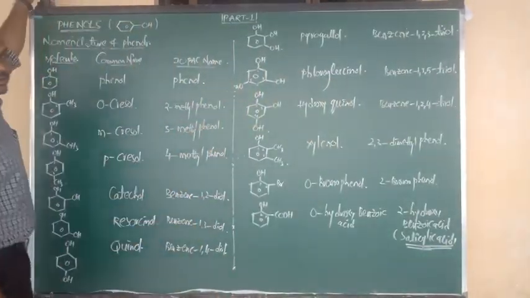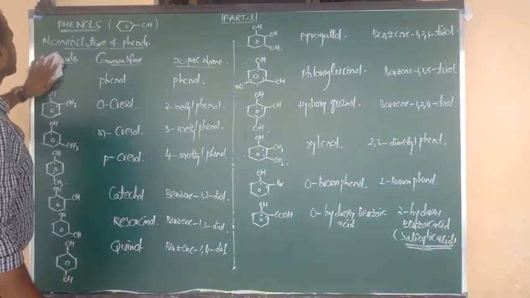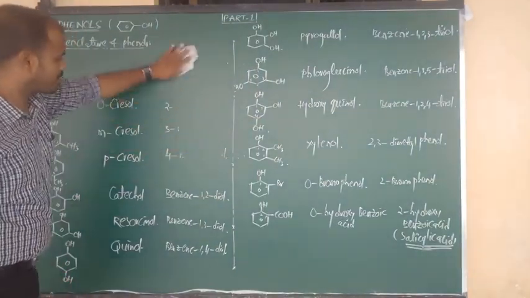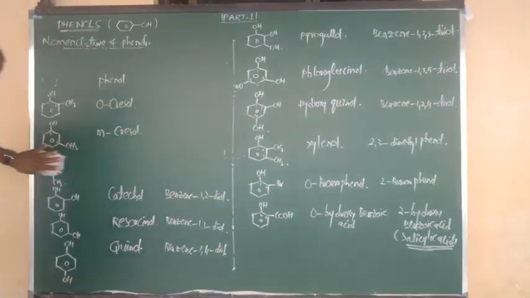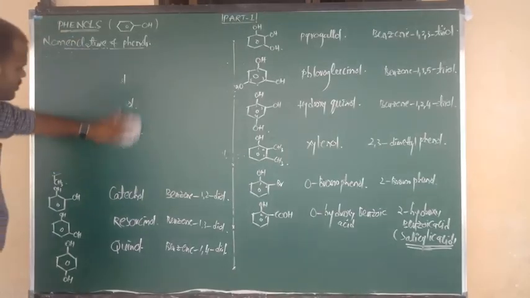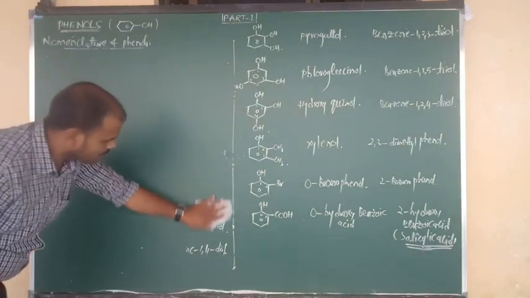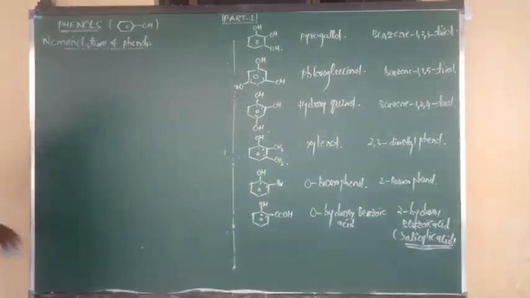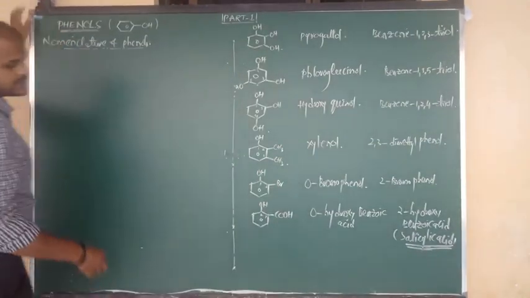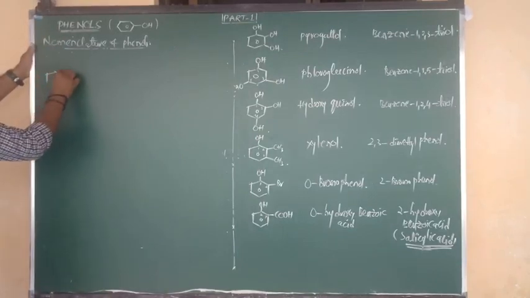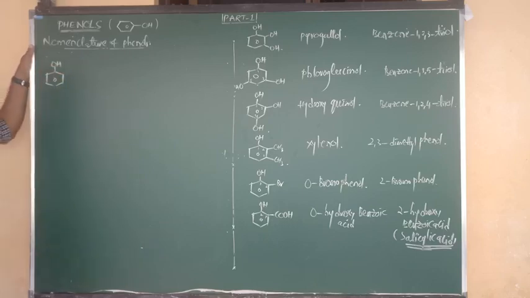Another two examples. Again, I am going to consider the structure of benzene. Benzene is connected to the group OH, and at the ortho place it is connected to CHO.